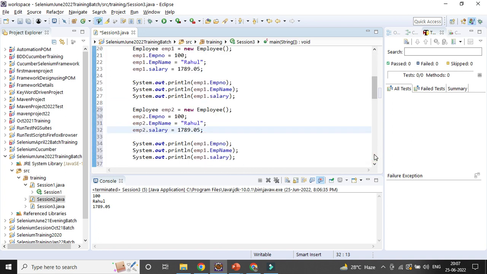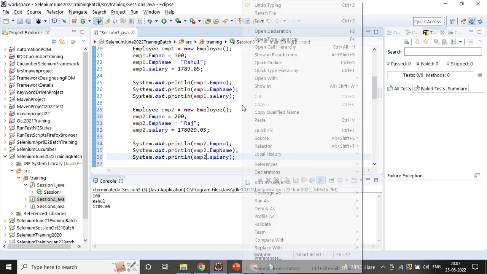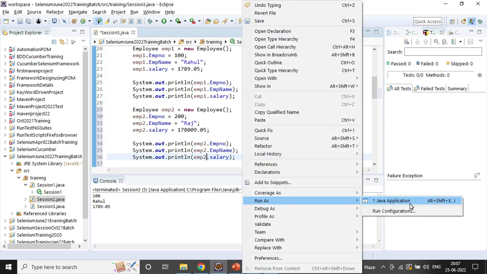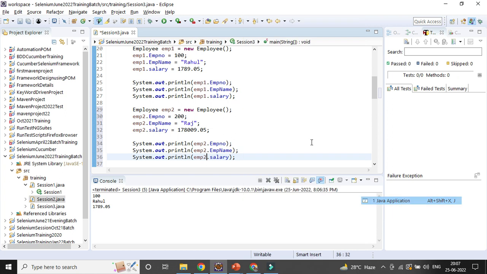So you no need to call it, no need to give the value in the other way, but you can define something. So get 200, give Raj, give something called like that. Here you can change it to 2, 2 and 2. Let's print out, so that you can see that both the value for employee 1 and employee 2 will be printed out here.